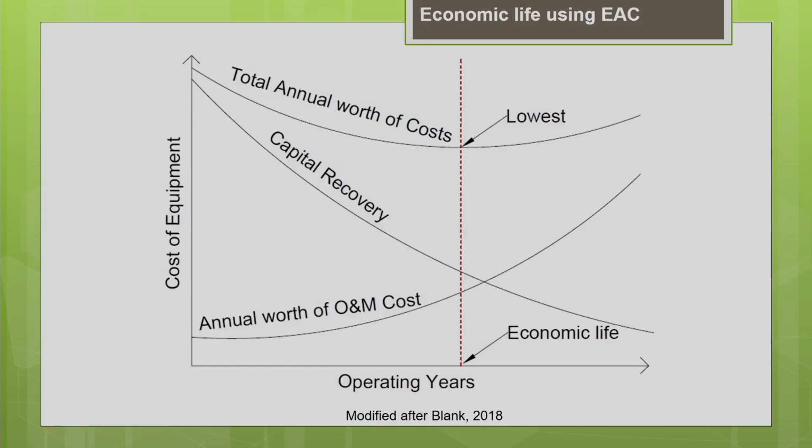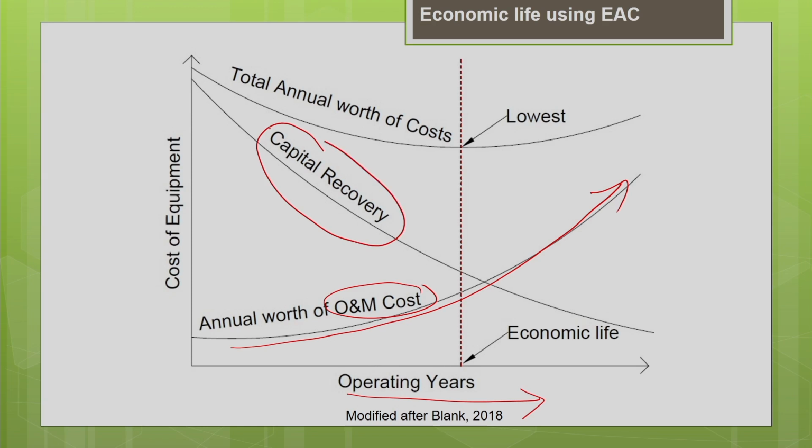I hope you remember this pictorial representation of the variation of the cost of the equipment with the age of the machine. You can see that the operating and maintenance cost increases with increase in the life of the machine. As the machine becomes older, your operating and maintenance cost increases. Similarly, your capital recovery, the ownership cost component, reduces with increasing duration of the machine, because the ownership cost is getting distributed over a larger period.